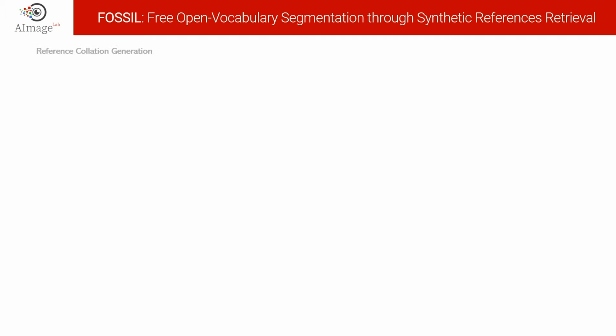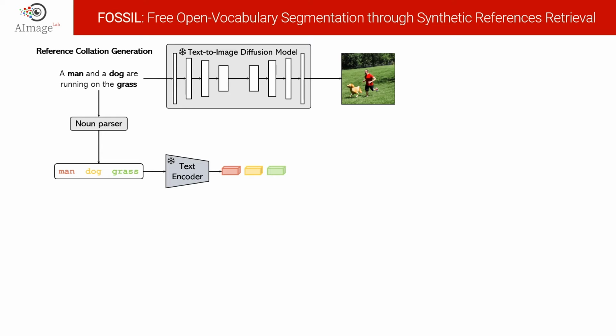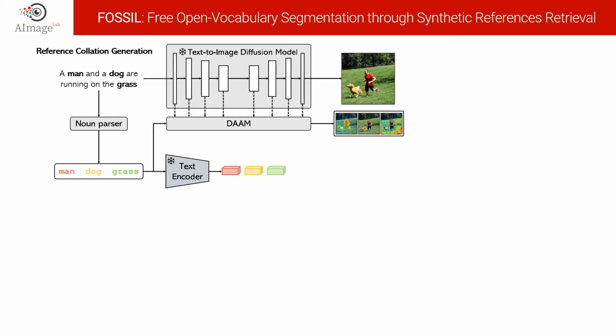We start by describing the preprocessing phase where we extract a collection of synthetic references. Starting from a given caption, we generate an image through a text-to-image diffusion model. At the same time, we parse the nouns from the caption and extract their textual embeddings with an off-the-shelf text encoder like CLIP. The same parsed nouns are also used to extract the corresponding heatmaps over the generated image through DAAM.